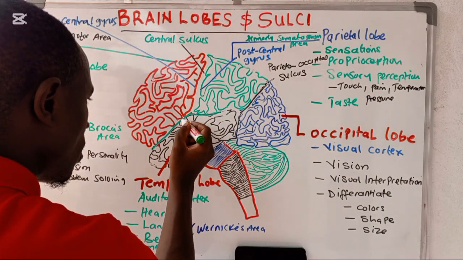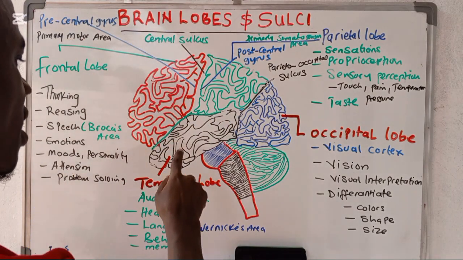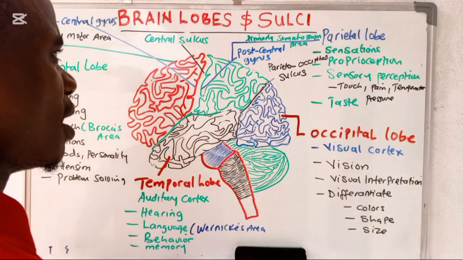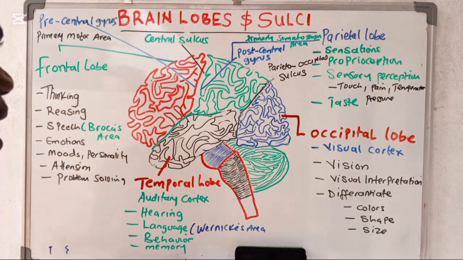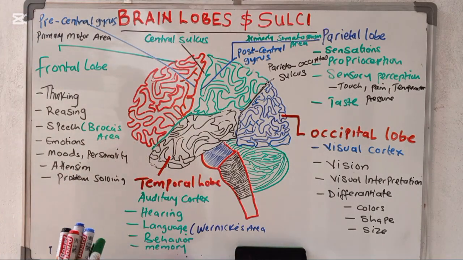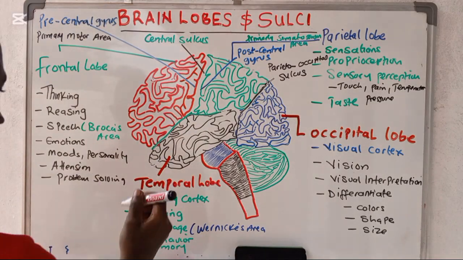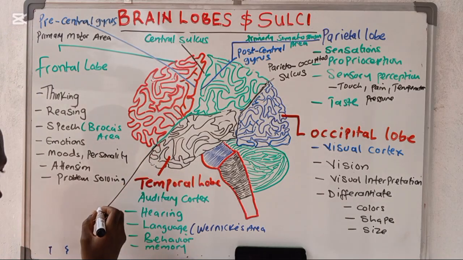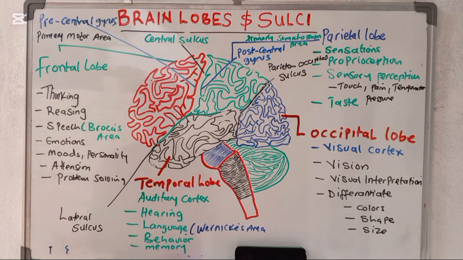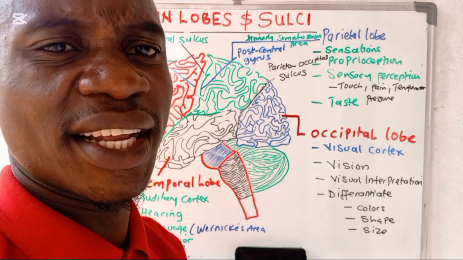How do we call this fissure? It separates the temporal lobe from the frontal lobe, and to a small extent also the parietal lobe. They call this one the lateral sulcus. We may even call it the lateral fissure.